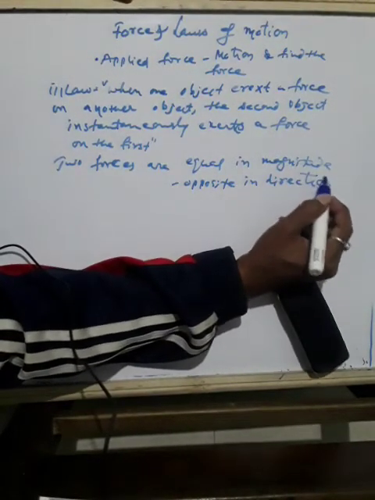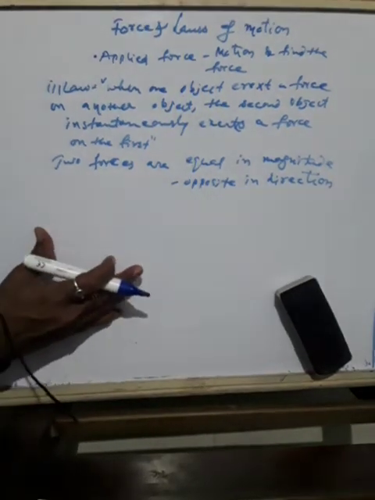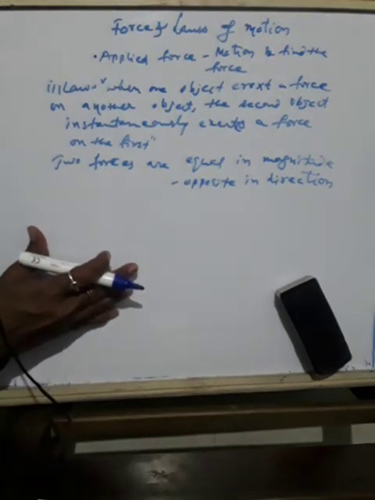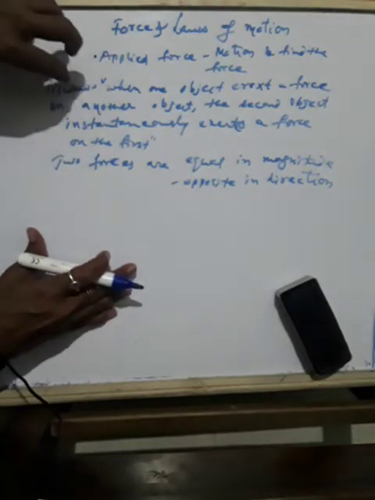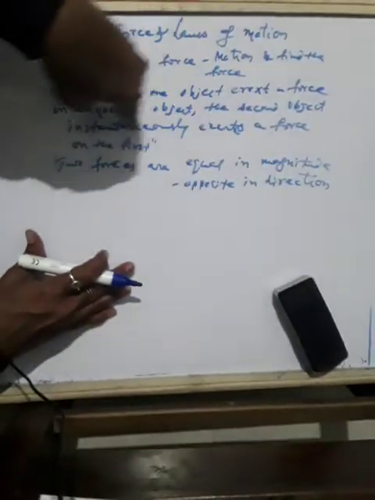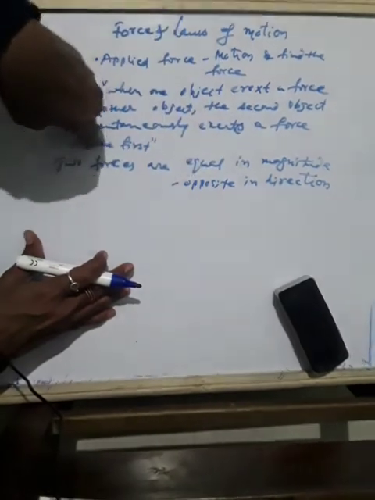The best example I can give is when you hit a ball to the wall, with the same force the ball comes back to you. So that is the meaning of the third law. When an object exerts a force on another object, the second object instantly exerts a force on the first, but the two forces are equal in magnitude. With how much force you are applying, the same force will come back. Both the forces are equal, but they are in opposite directions. When you hit the ball in one direction, coming back from the wall to you is another direction.